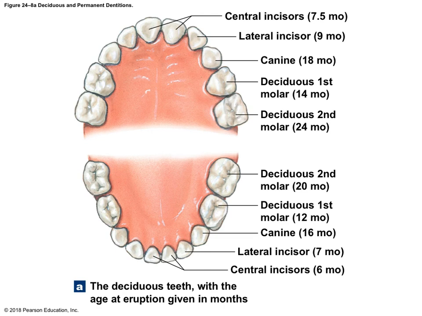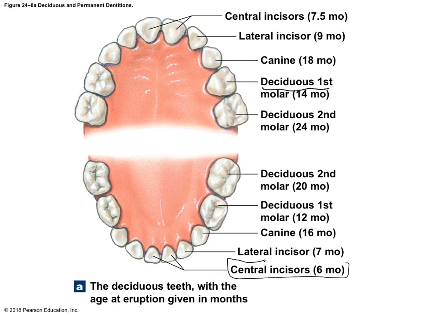So this is showing the baby teeth, and another name for a baby tooth is a deciduous tooth. Deciduous is like a tree that has leaves on it that fall off in the fall, so these teeth are going to fall out. And when a baby's born, a baby's not born with teeth. They just start to come in at a certain age. Here's the average age at which we see these teeth start to come in.